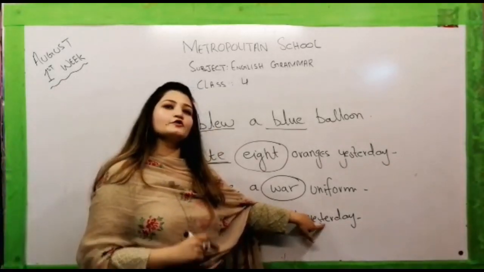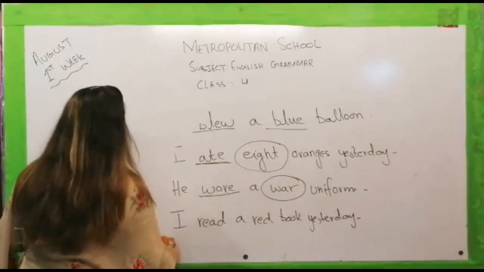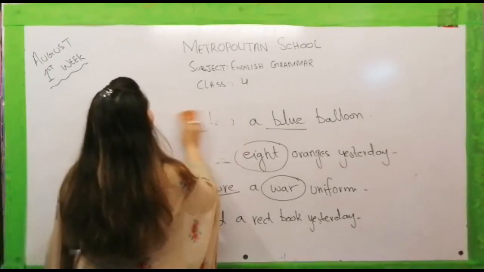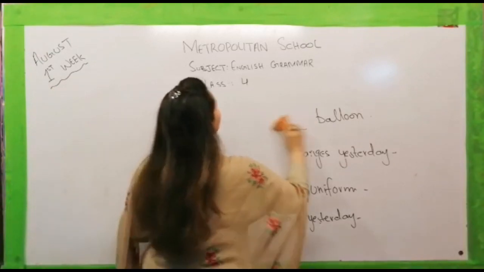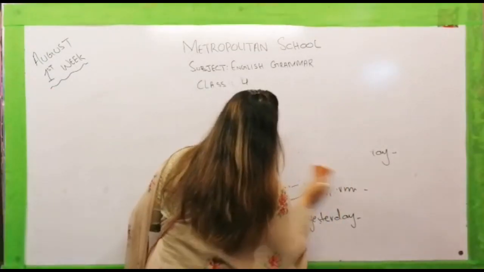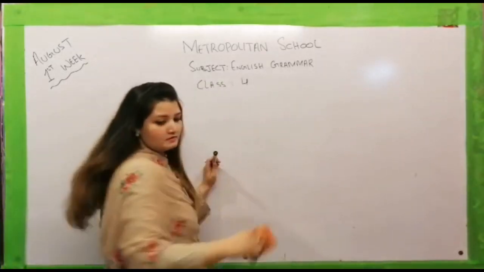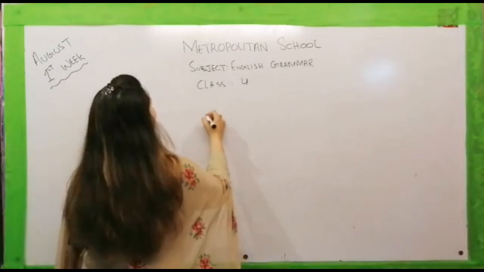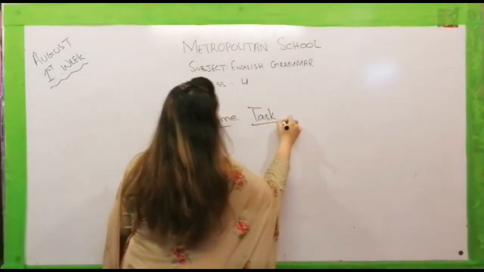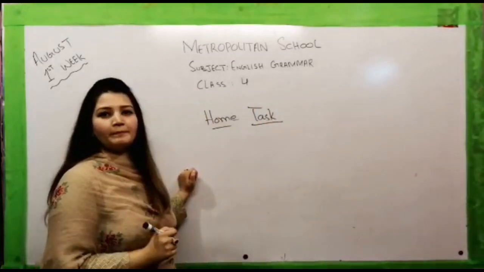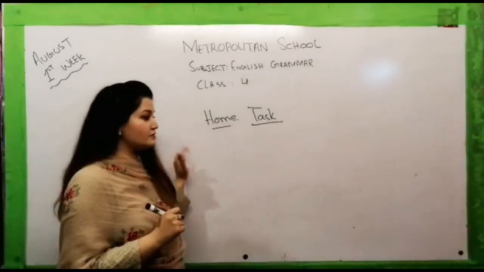So now it's time to give you some home task. So let's move towards your today's home task, which is going to be very interesting for all of you. You have to do this work in your copies very neatly along with the title page of month of August, first week. Now your home task is that you have to write 5 homophones in your copy and you have to use these 5 homophones in your sentences just like we did.